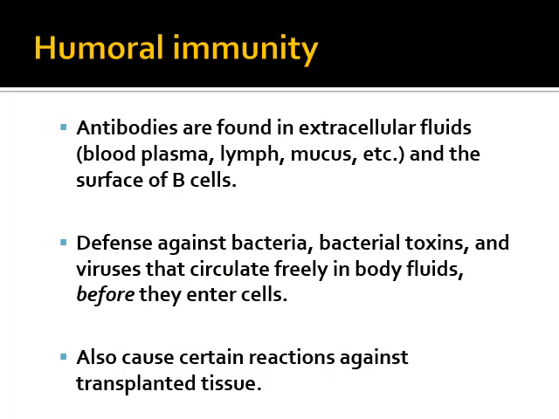So, continuation of humoral immunity. These antibodies are found in extracellular fluids. That is why I said the name is humoral immunity. Fluids like blood, plasma, lymph, mucus, etc. And also sometimes it is present on the surface of B cells or B lymphocytes. The general function of these antibodies is that it defends against bacteria, bacterial toxins and viruses that circulate freely in body fluids before they enter into the cells.